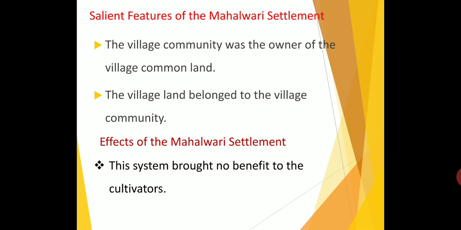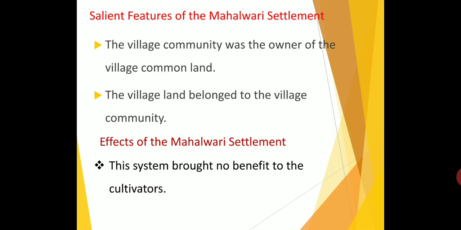And the village community was the owner of the village common land. So only the people of that particular village community have the rights of ownership of the village common land. People of other villages cannot become the owner of the land. Only that particular village's people can become the owner of the land. So village land belongs to the village community.